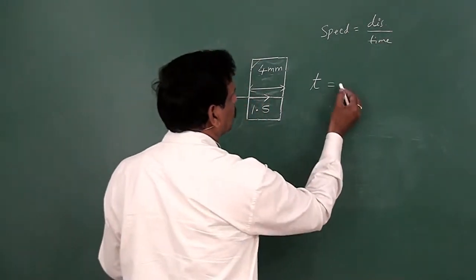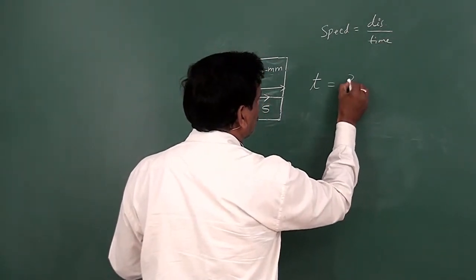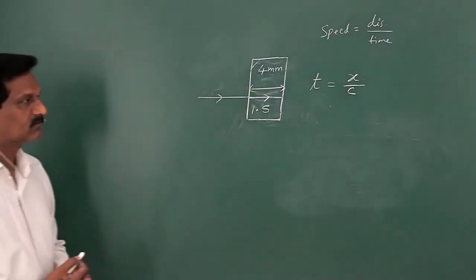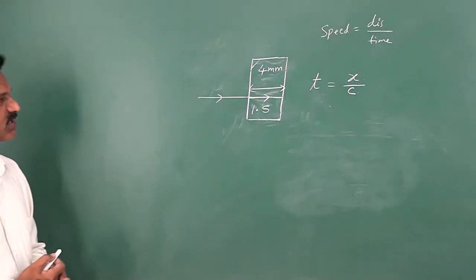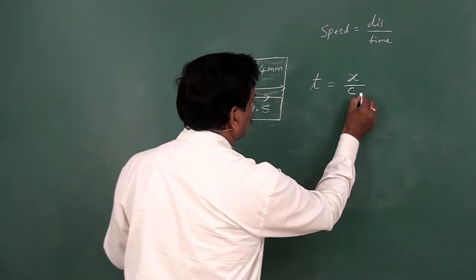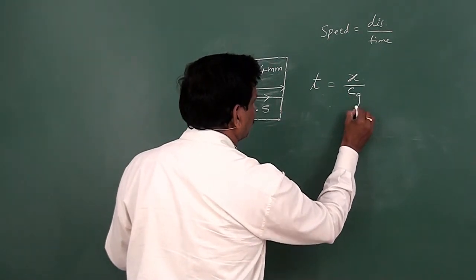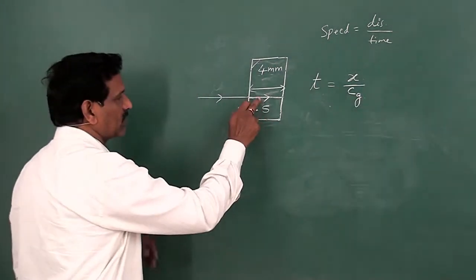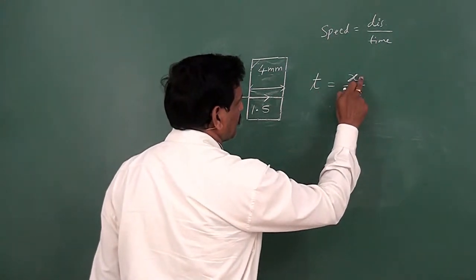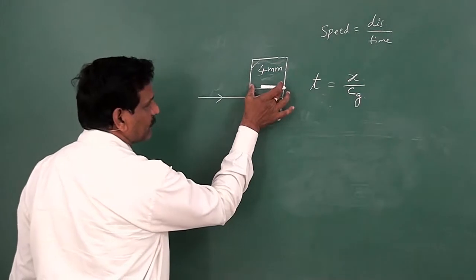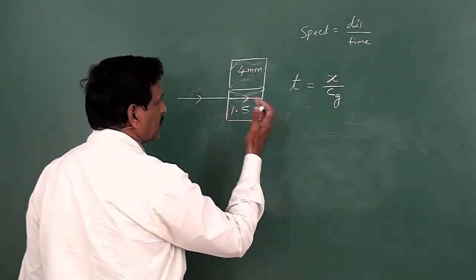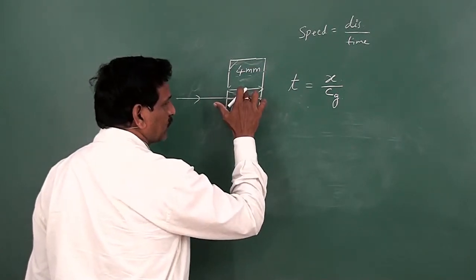Then time is equal to distance x by speed. So here we have to find the speed of light in this medium. Time taken is equal to distance, which means the thickness of this window, divided by the speed of light in that window.